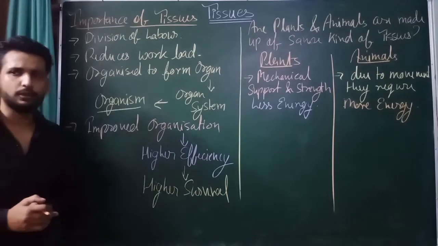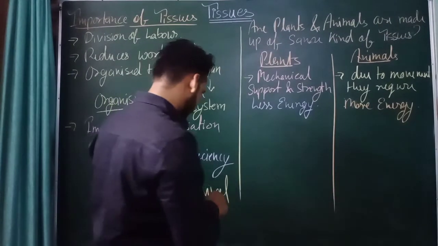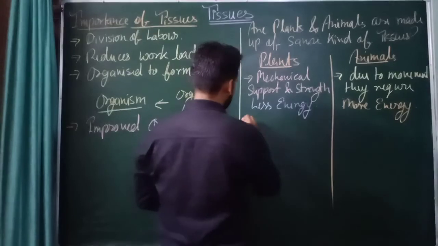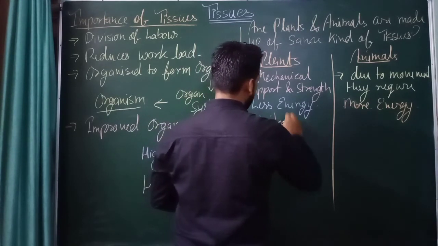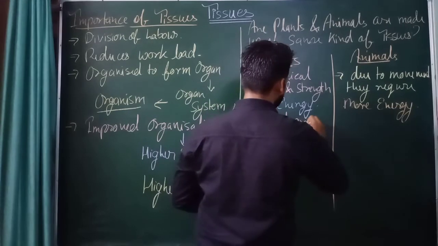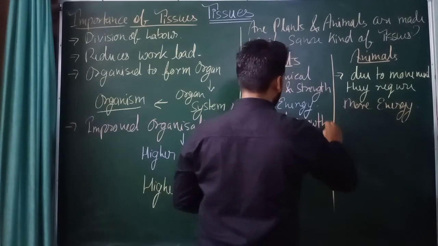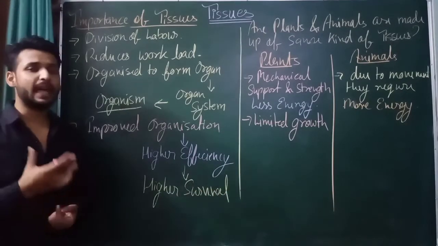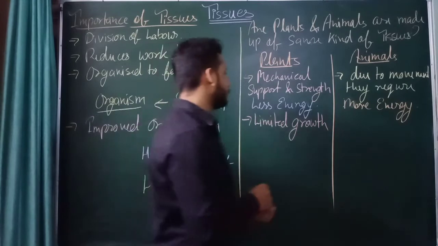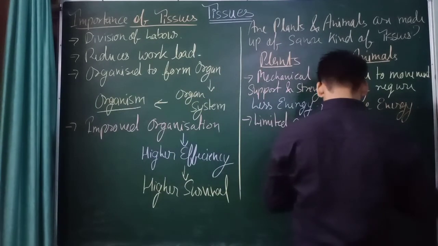Next, what is the next difference? In the plant tissues, growth is limited, whereas in the animal tissues, the growth is uniform.